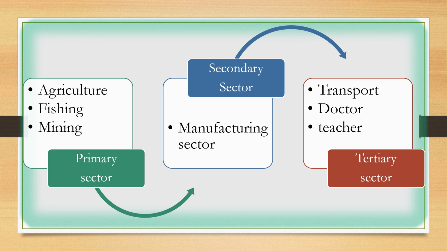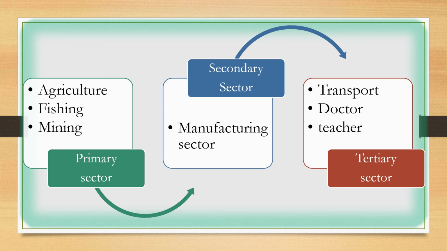Clear? So for that reason, secondary sector depends on primary sector. And how much mining should be done depends on the demand of manufacturing sector. So for that reason, primary sector also depends on secondary sector, and the third one is tertiary sector.